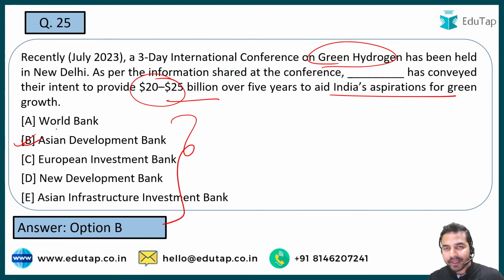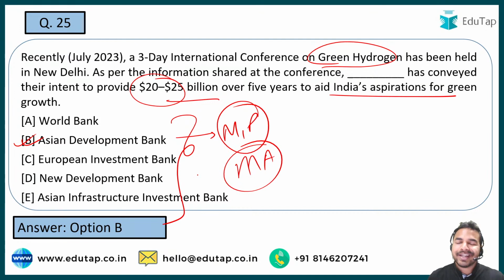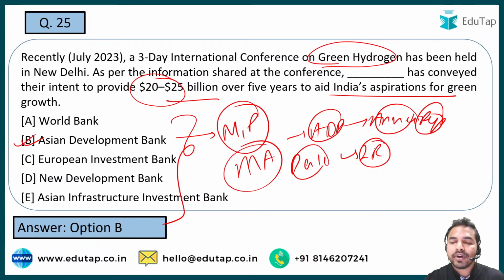तो Asian Development Bank की अगर हम बात करते हैं तो ADB का headquarter कहां पर है? मनीला, फिलीपींस के अंदर. ओके. Apart from that guys, when I talk about the person who is heading the ADB, it is मसत्सुगु असाकावा. Okay, that is another important thing that you should remember about the Asian Development Bank. Apart from that, recently ADB ने अपनी annual report भी launch की थी. ठीक है, जिसके अंदर उसने बताया कि पाकिस्तान is the largest recipient of the commitments which have been given by the Asian Development Bank. Another important point you have to remember.